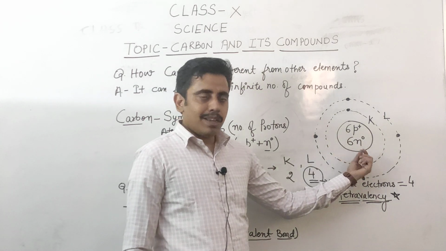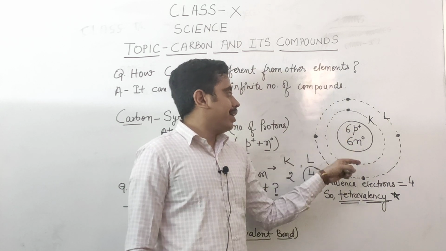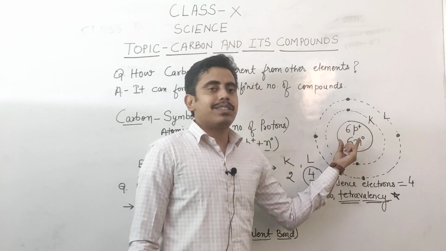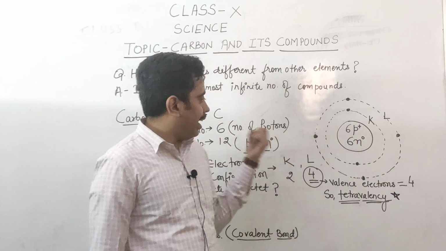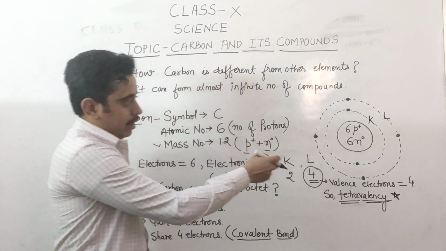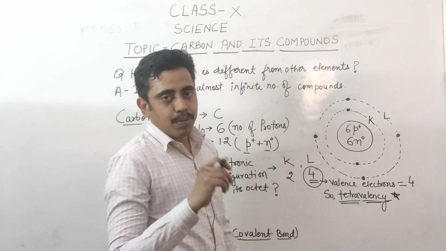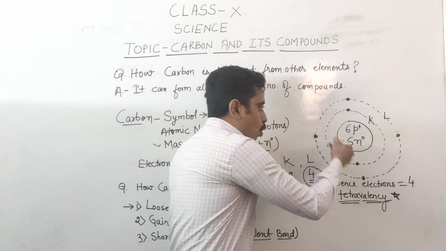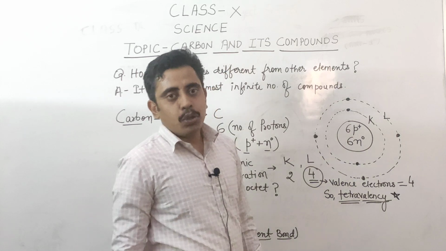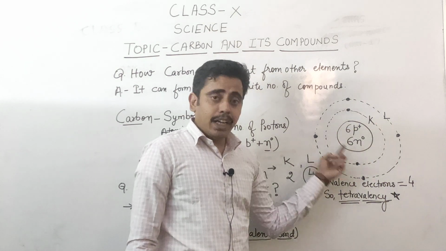This is the nucleus which is present in between the atom. In this nucleus there are protons and neutrons, which is the center part of the atom. In the carbon, 6 protons are there and 6 neutrons are there, as you can see from here. They are present in the center, and it has 6 electrons which revolve around this center. These electrons do not revolve in any way. They revolve in discrete pattern.